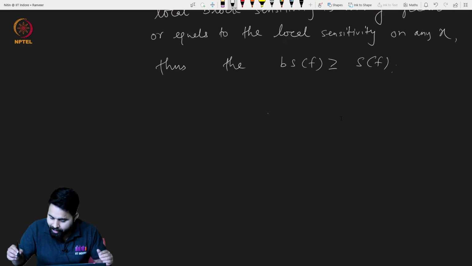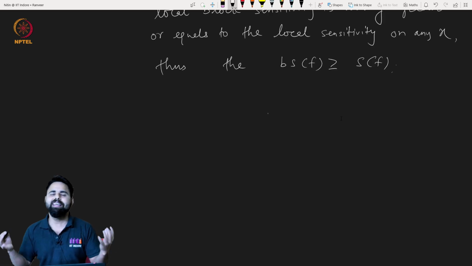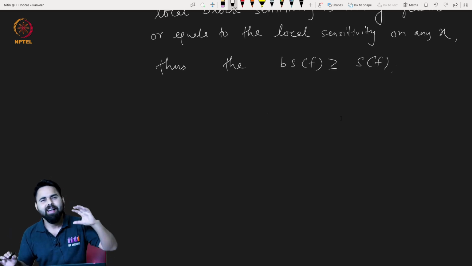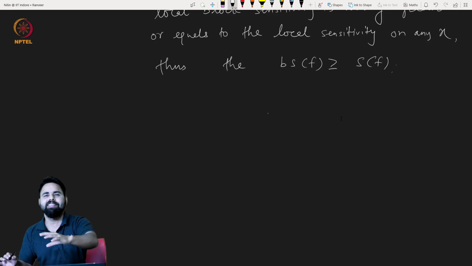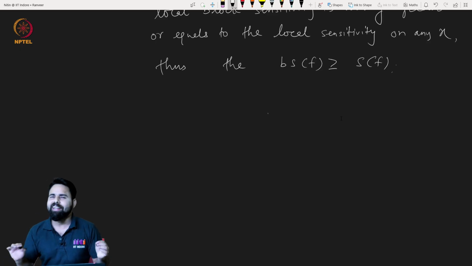Now comes a very beautiful conjecture on these two measures, the block sensitivity and sensitivity of a function. This conjecture was given by Nisan and Szegedy in 1989.